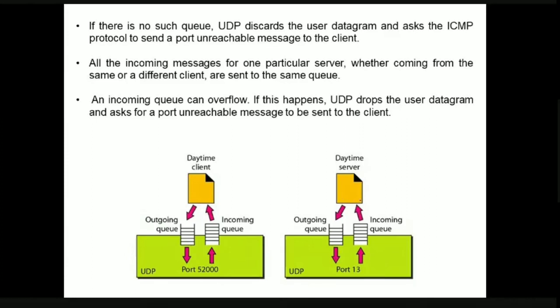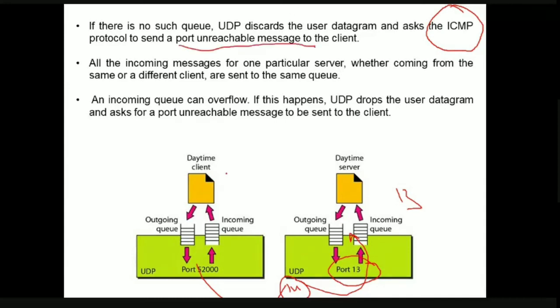If that particular queue is not present, that is, this server process is identified with 13, but the client sends a request with some port number 14, then the server is going to say that this port number 14 is not available with me, and it asks the ICMP protocol, that is Internet Control Message Protocol, to send a port unreachable message.